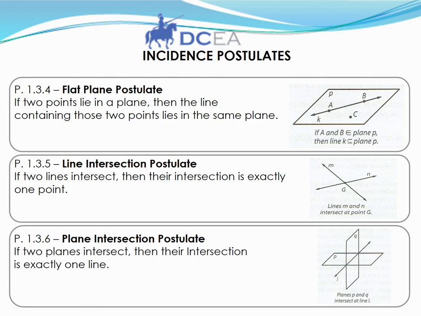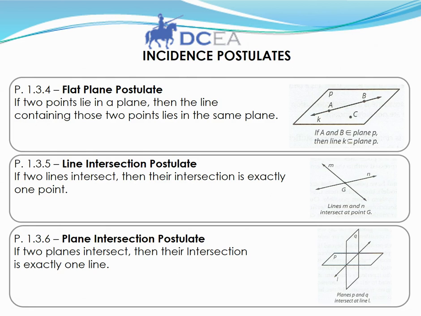If 2 points lie in a plane, then the line containing those 2 points lies in the same plane. So as pictured, you can see the line. It's on plane K, and you can see points A and B. They're also on plane K.